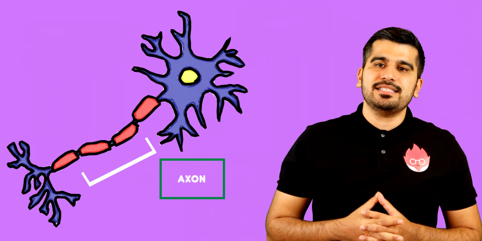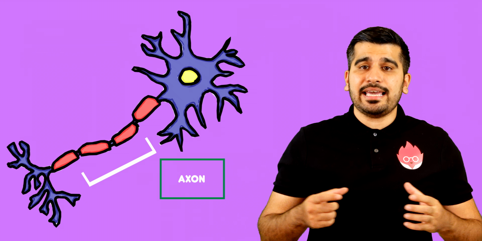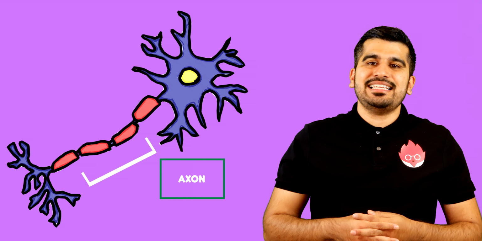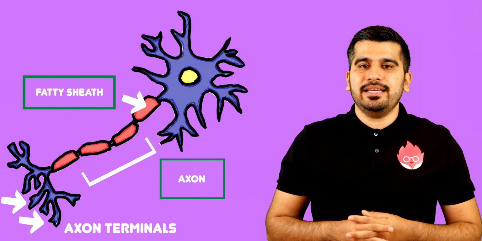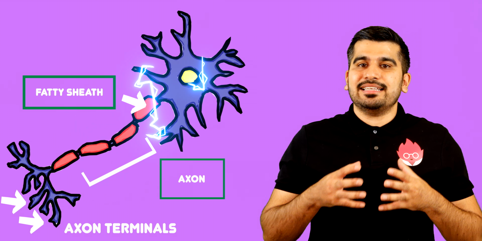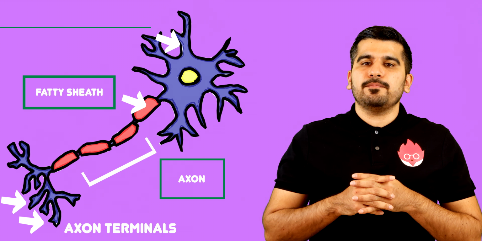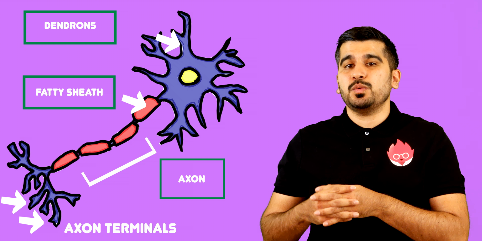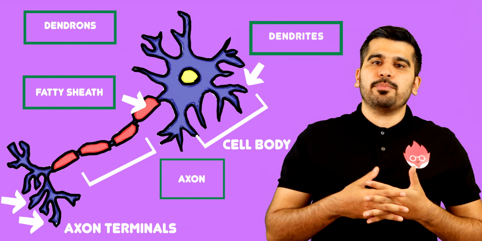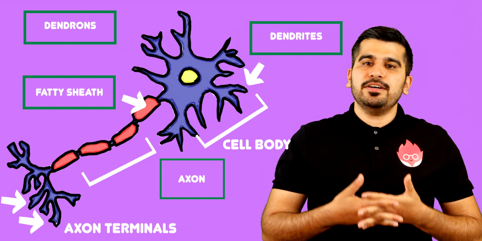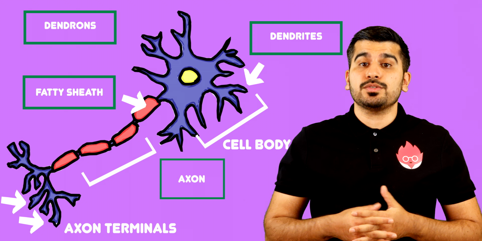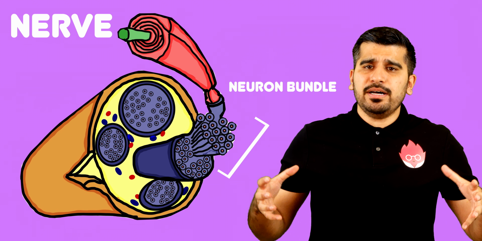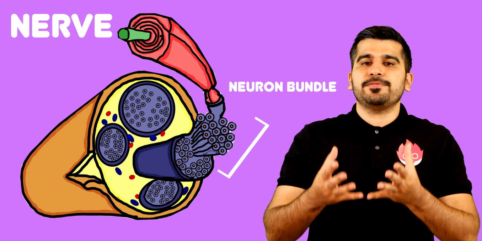The first of these is the axon, which is an elongation of the cytoplasm and is insulated by a fatty sheath, also known as myelin. It is along the axon that an electrical signal is propagated. They have tiny branches called dendrons that transmit nerve impulses towards the cell body. Dendrons branch further into dendrites. The function of the dendrites is to receive signals from other neurons. A bundle of neurons together is referred to as a nerve.